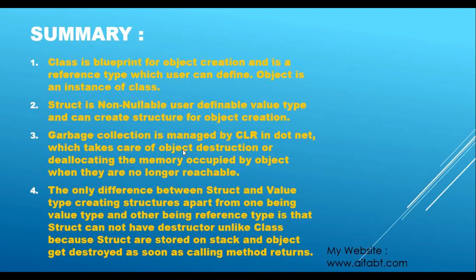That was the same thing I explained: in case of struct we don't need a destructor, because value types get stored directly onto the stack, and we don't need to explicitly destroy those memory, objects, or variables.